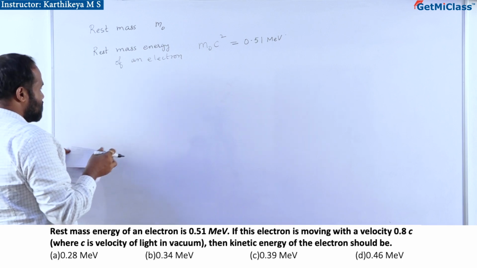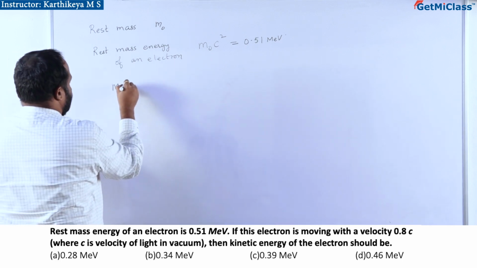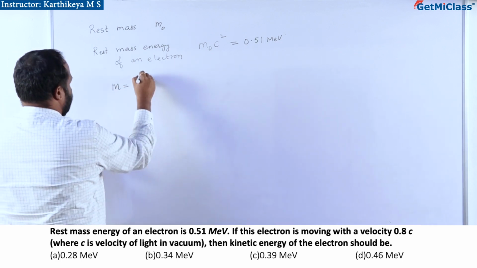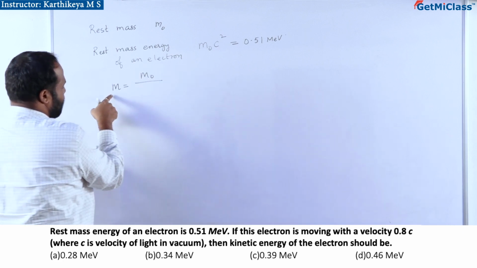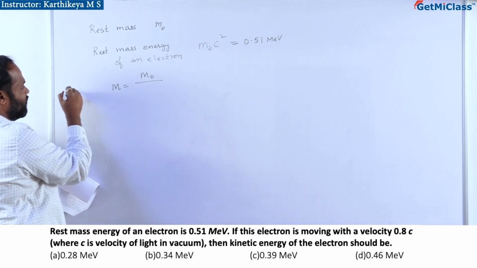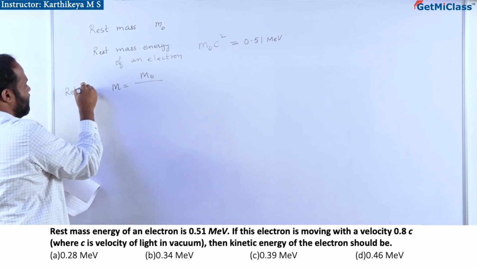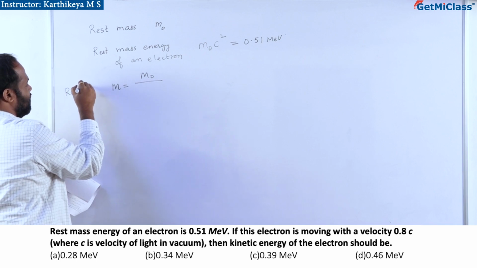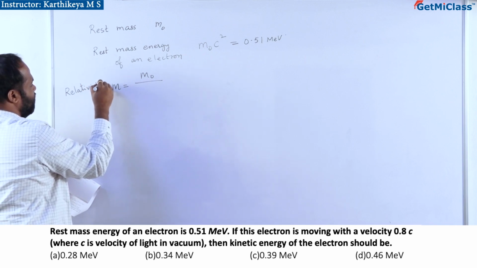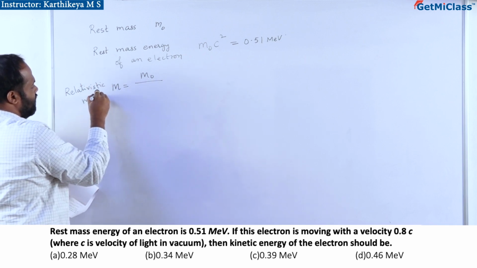Now, we know its relativistic mass when it is moving.